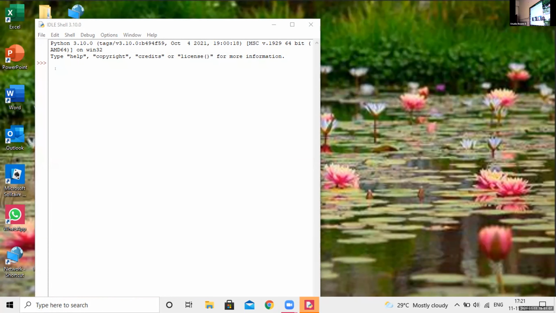Yes, type. Anna, type import turtle. After typing, we have to press the enter key. Import turtle. Press the enter key after that. Then t is equal to turtle dot Pen. P should be capital. Put the bracket.